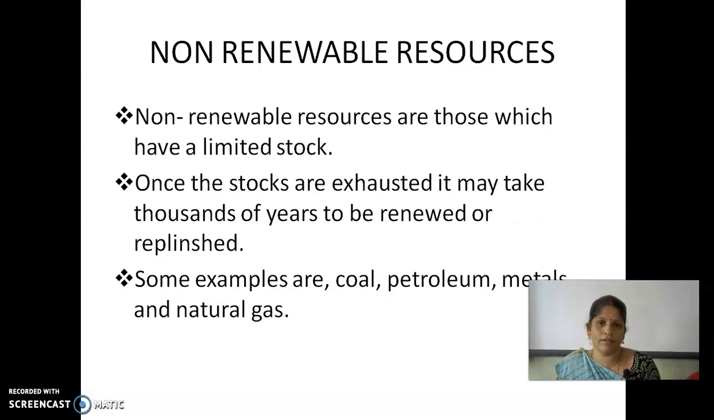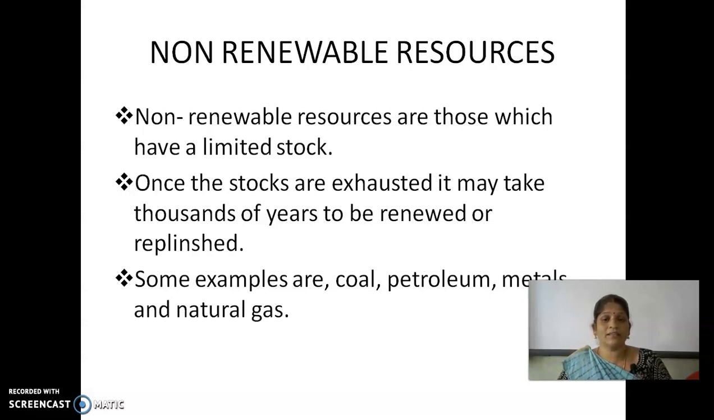Then non-renewable resources. Non-renewable resources are those which have a limited stock. Once the stocks are exhausted, it may take thousands of years for them to be renewed or replenished. Some examples are coal, petroleum, metals, and natural gases. Children, do you understand what is renewable and non-renewable? Renewable resources we can use without limit; they have unlimited stocks, for example electricity taken from wind and solar energy.